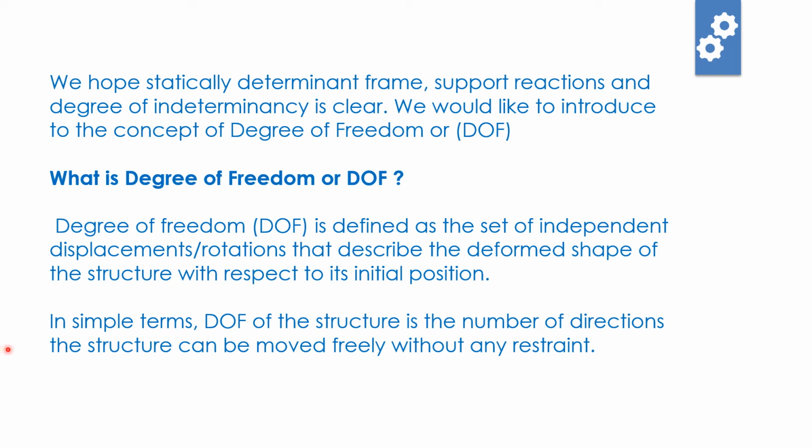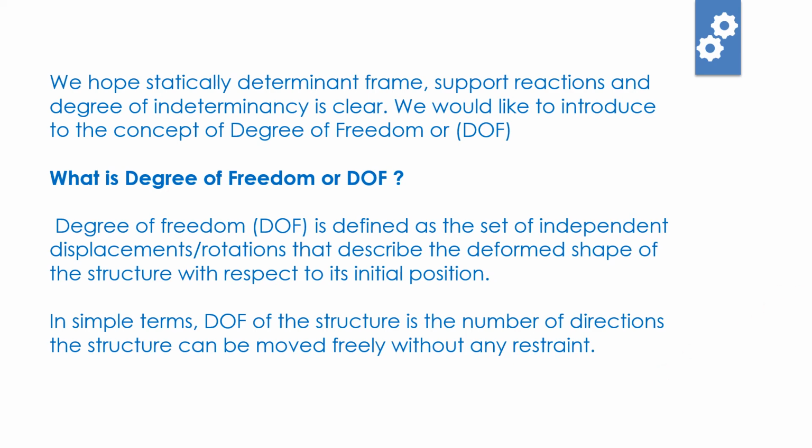Before moving to the slide, just concentrate on these two lines. In simple terms, DOF of the structure is the number of directions the structure can be moved freely without any restraint. So let's consider a hinge support. You know a hinge support generates two reactions, one vertical, one horizontal. So it allows a member to move freely in one direction, so the degree of freedom of a hinge support will be 1. Similarly, a roller support allows the structure to move freely in this direction. It only resists the structure from moving in this direction, but it will allow the structure to move in this direction. So the degree of freedom for a roller support will be 2.